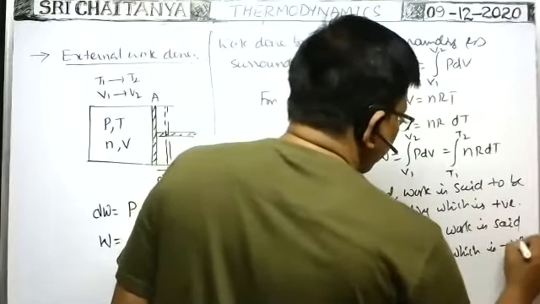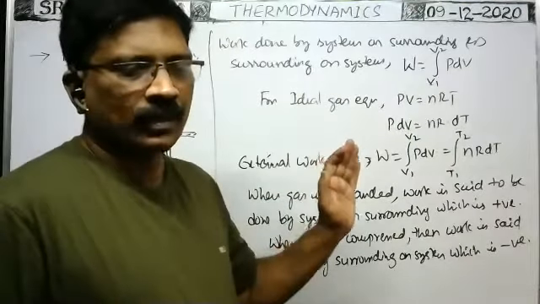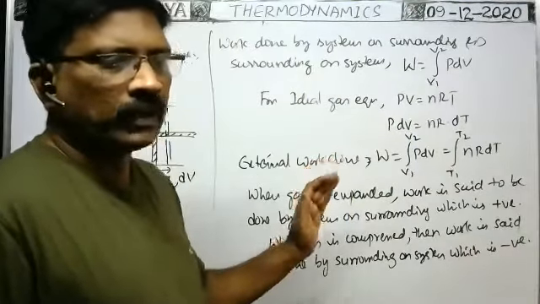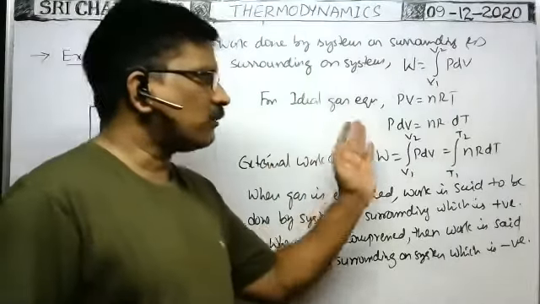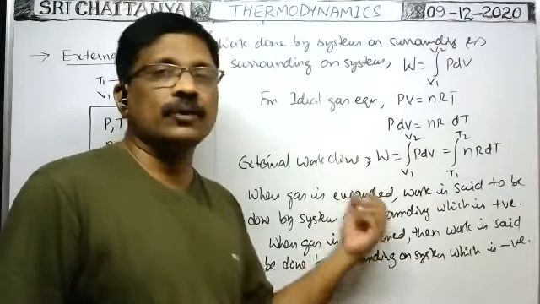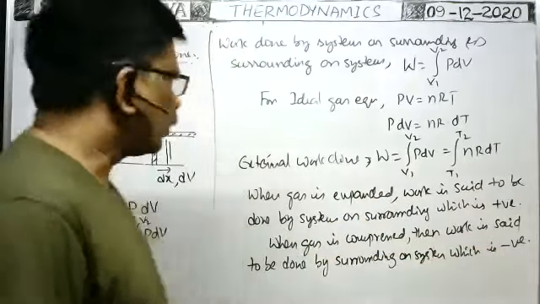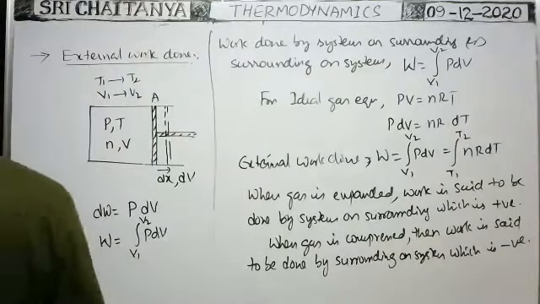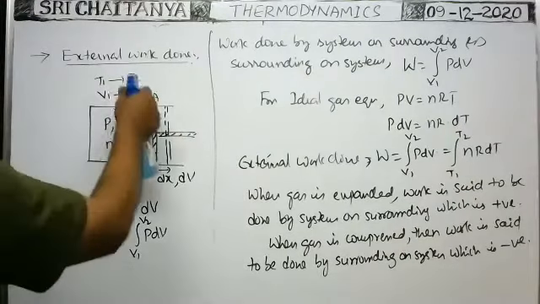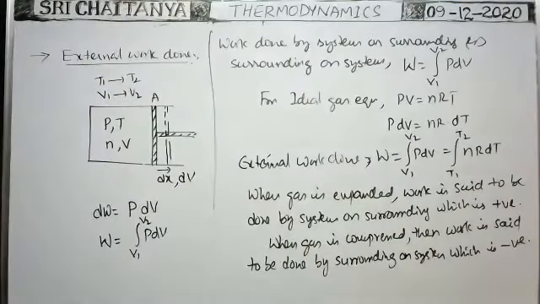So this sign convention is very, very important. When gas is expanded, external work done is positive. When the gas is compressed, work is said to be done by the surroundings on the system, and such external work done is negative. So this is the external work done. Next, internal work done.